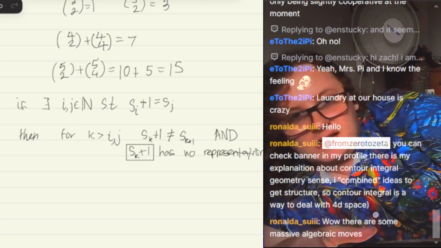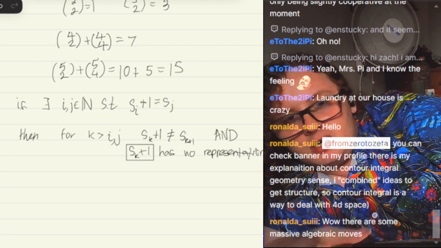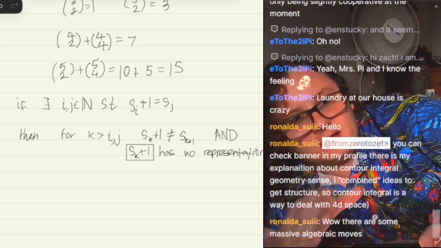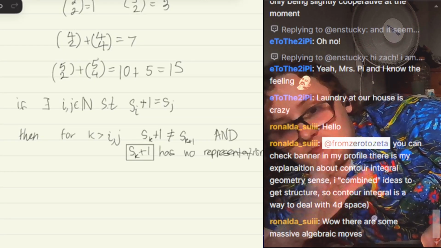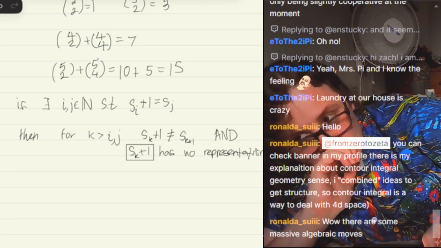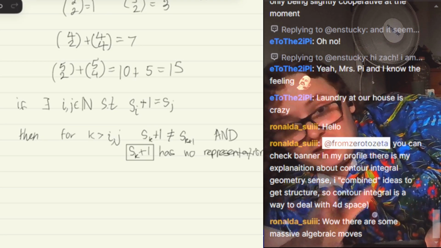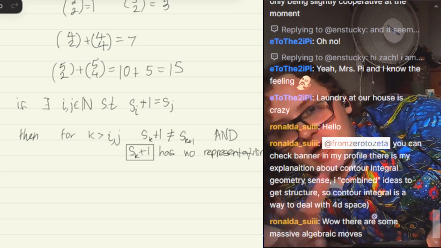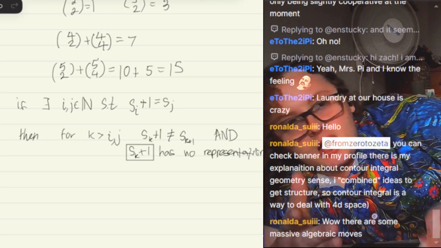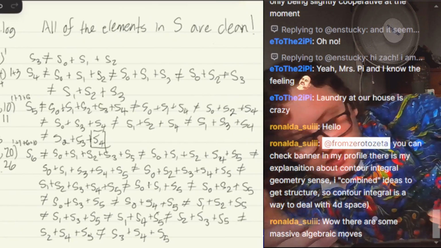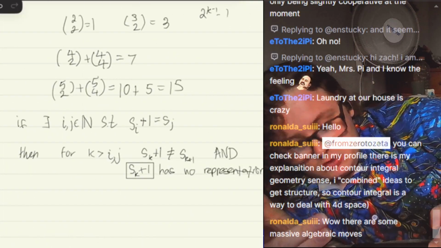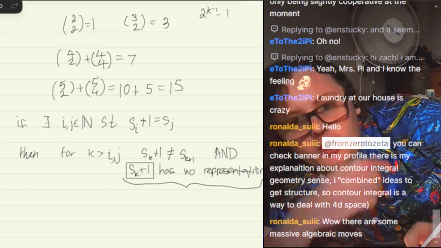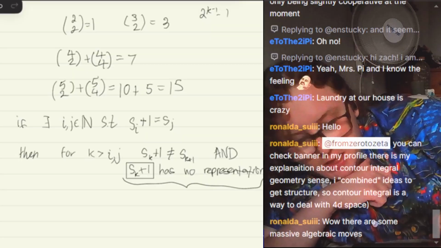If we necessarily exclude S_k plus 1, then that number is not going to have a representation because it's not a part of our original restriction system. So no matter what we do, S_k plus 1 does not have a representation.